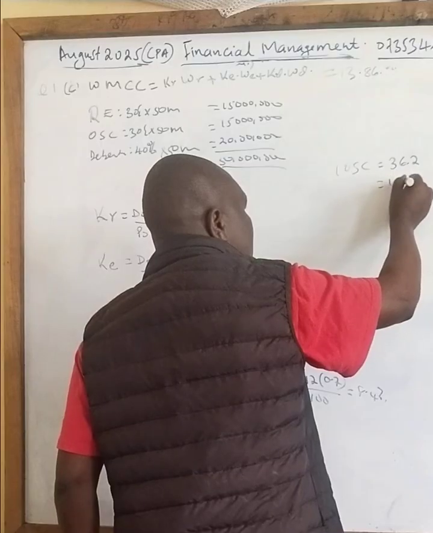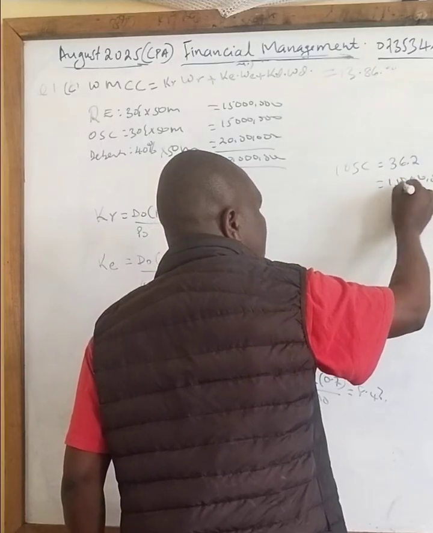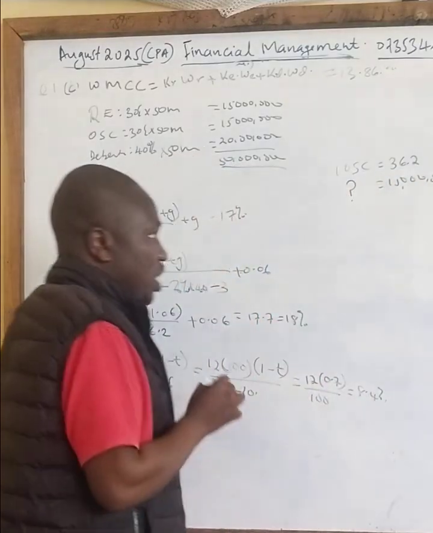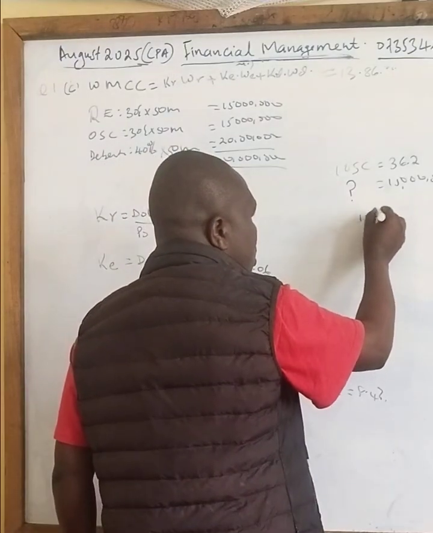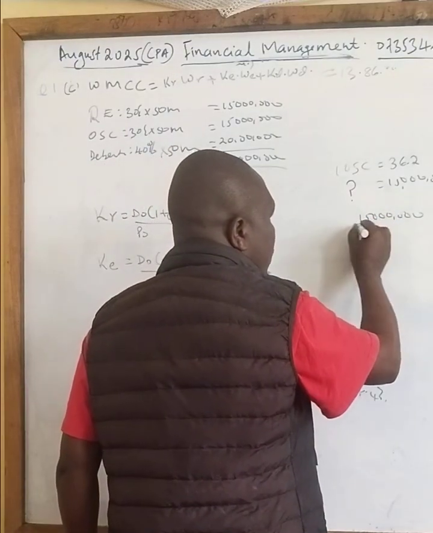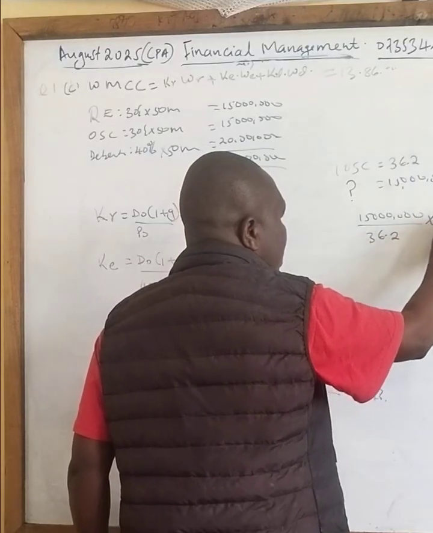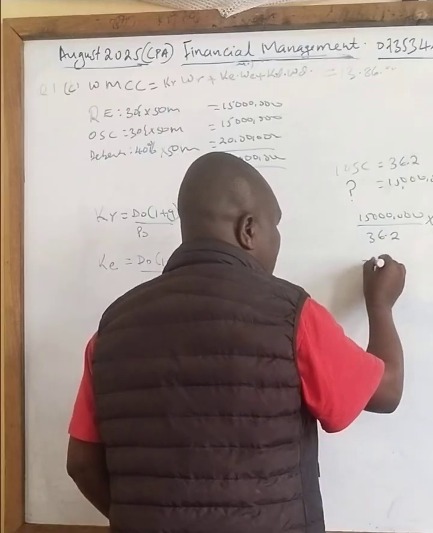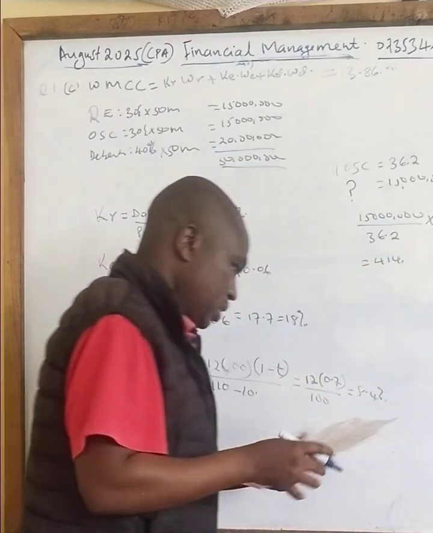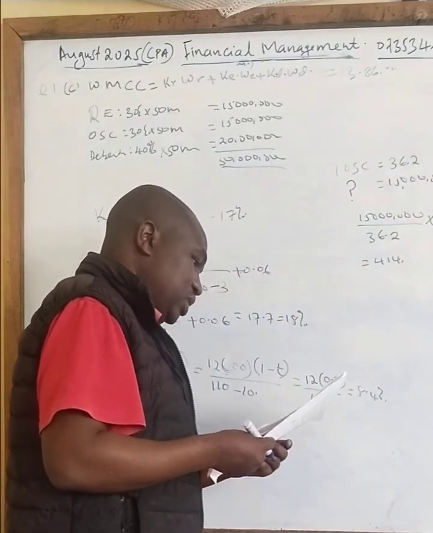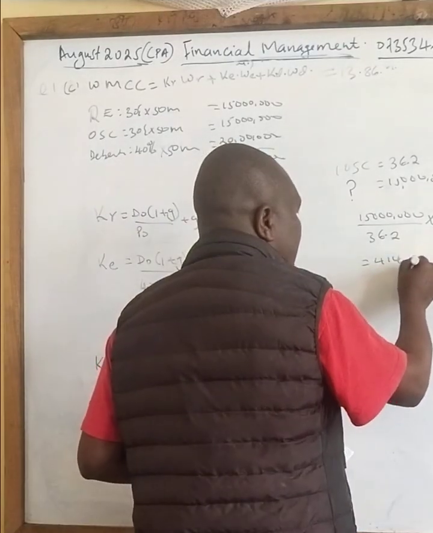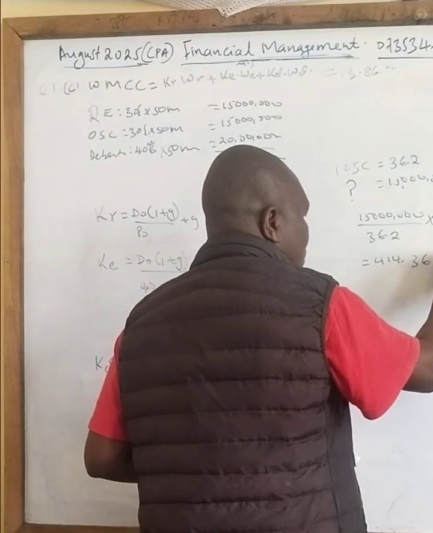What about 15 million? It will give me how many ordinary shares? So it will be 15 million divided by 36.2 times 1 ordinary share. So your answer is 414,365 shares.